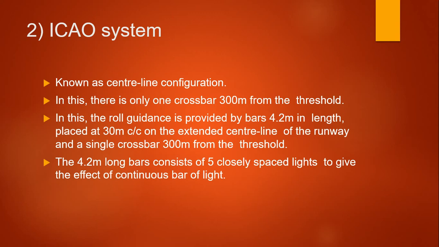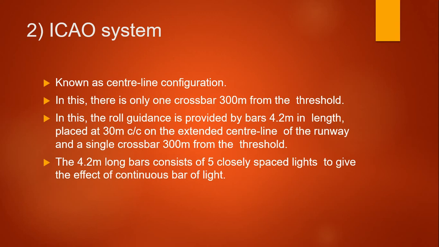In this, there is only one crossbar, 300 meters from the threshold. The roll guidance is provided by bars 4.2 meters in length, placed at 30 meter center to center distance on the extended centerline of the runway, with a single crossbar 300 meters from the threshold.